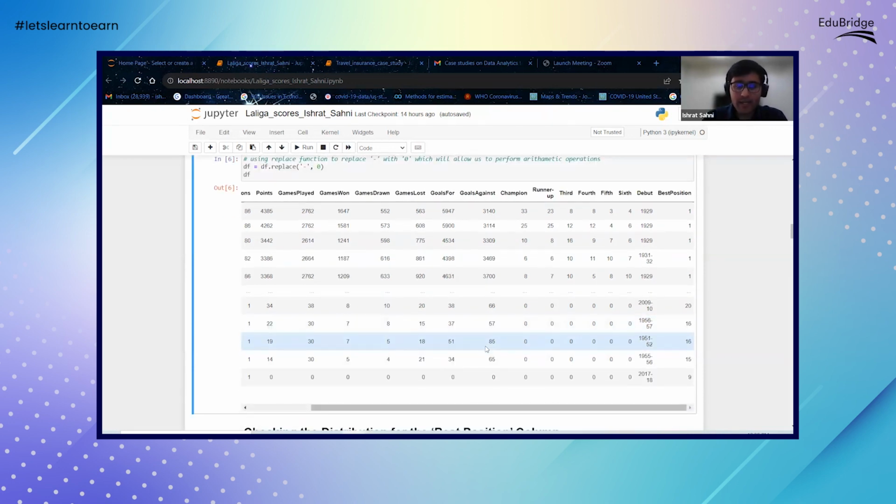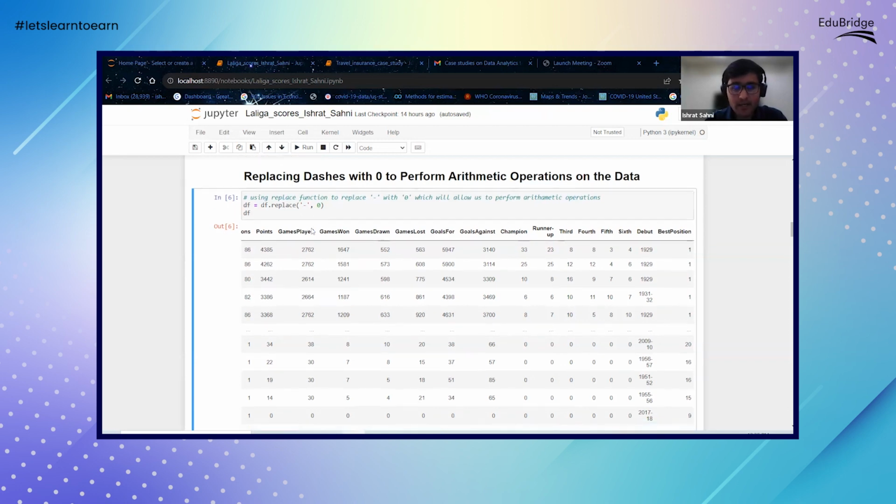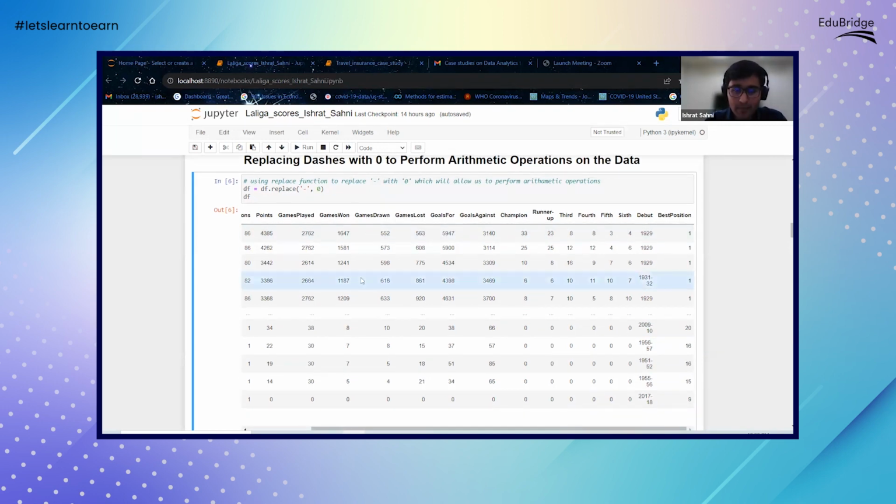So any doubts here, any questions on this part, on what we're doing with the data cleaning? Okay, that's great. Please let me know if you have any questions. I'm not trying to delve into Python coding as such, because I want to keep this as basic as possible in the first session. But I just wanted to show how we can enable these tools to make our data analysis easier. So this was one such step we did.